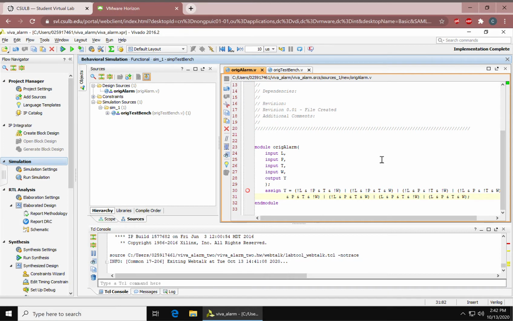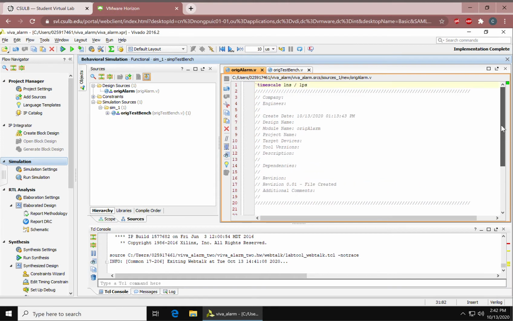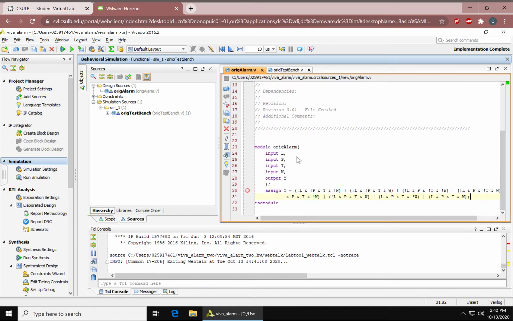And then you'll see that in the text editor right here, there should be a time scale at the top, and it shows that there is 1 nanosecond for every lap. And in line 23, we have our module with 4 inputs, L, P, T, W, and output Y. We assigned output Y to this expression, and this expression is supposed to satisfy all the conditions given in the project.